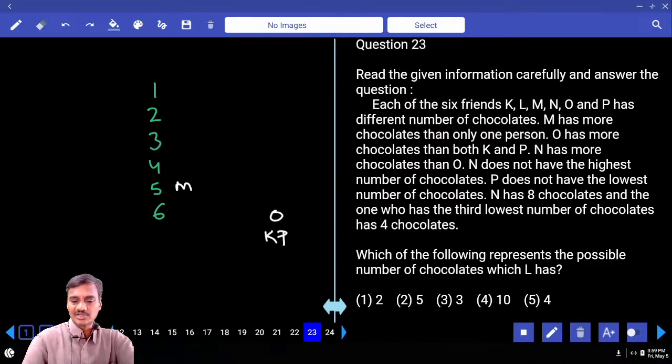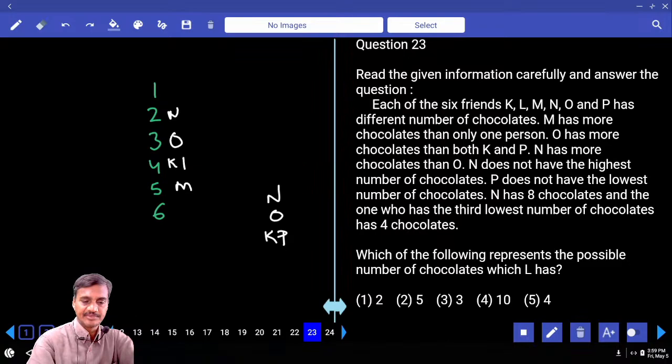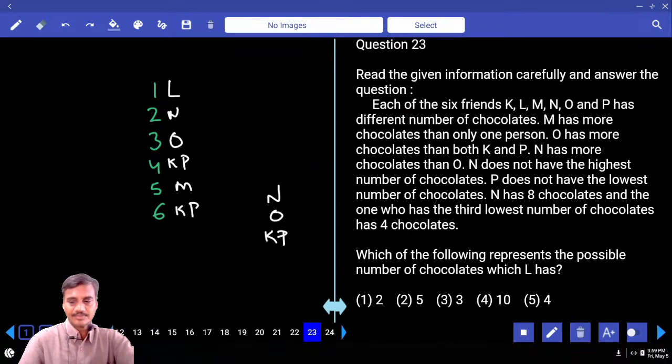N has more chocolates than O. N does not have the highest, so N cannot be the highest. Hence N must be at this place. Then O is here. Now between these two, K and P in any order. The person left over here is L. P does not have the lowest number, so P cannot be at this place. K is here and P is at this place.